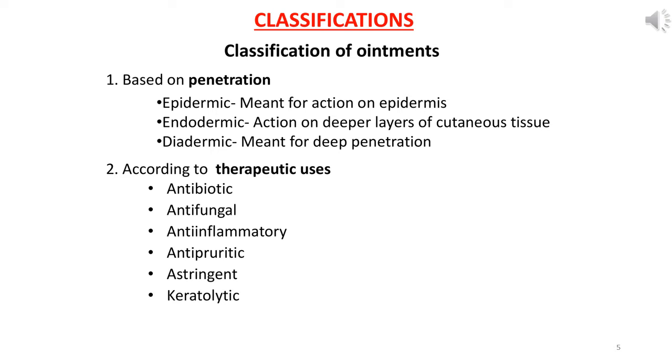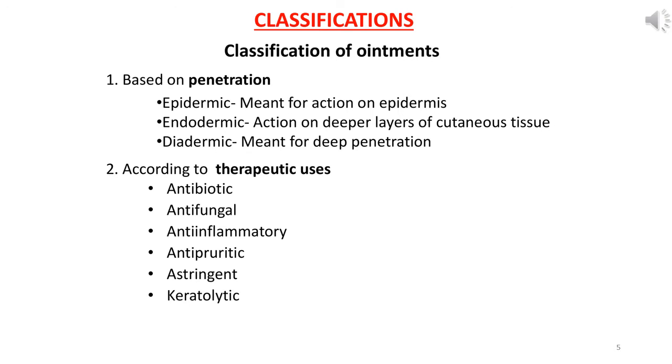Now the second classification is according to its therapeutic usage. First is antibiotic ointment, meaning those ointments which act as an antibiotic agent. Second is antifungal, those ointments which are used for antifungal activity, with drugs like ketoconazole, fluconazole. And third one is anti-inflammatory, those drugs which cure inflammation. So if any drug has anti-inflammatory activity and is used as an ointment, it will be classified as anti-inflammatory.